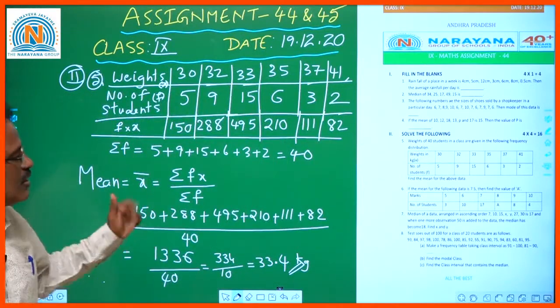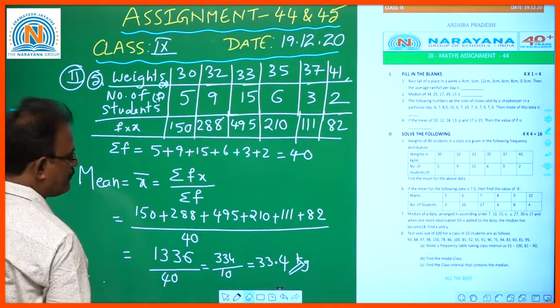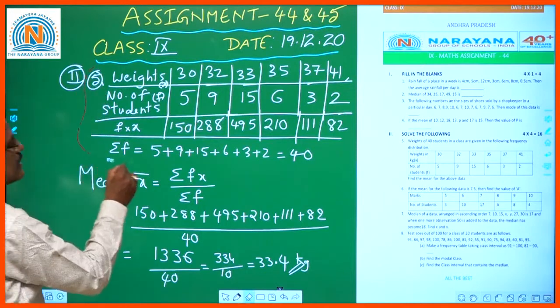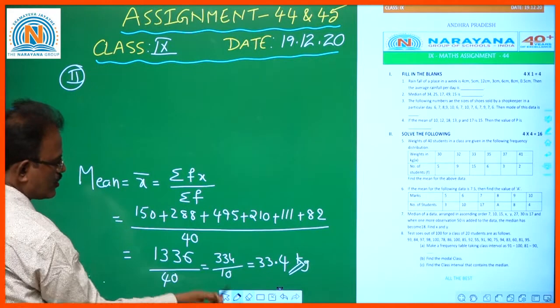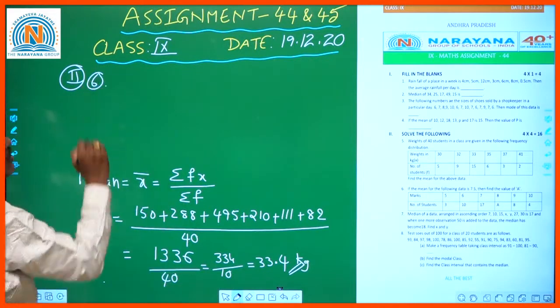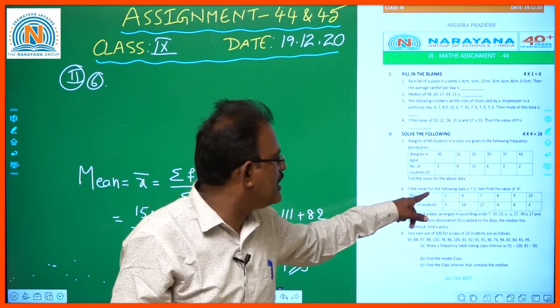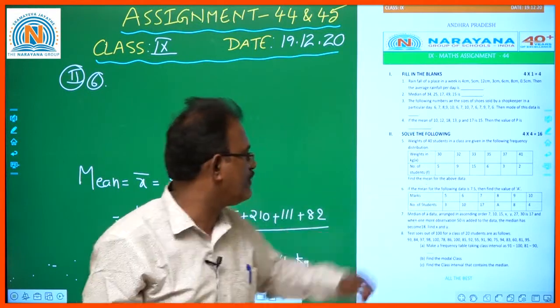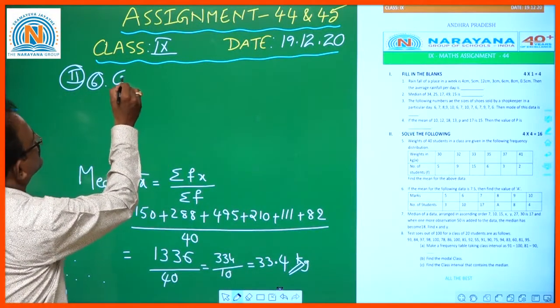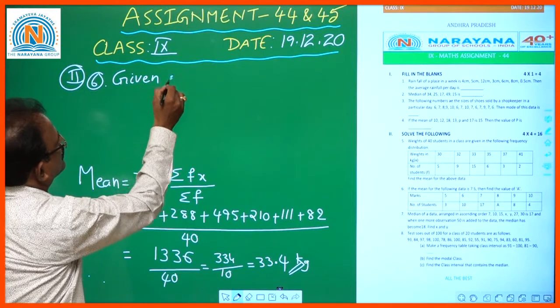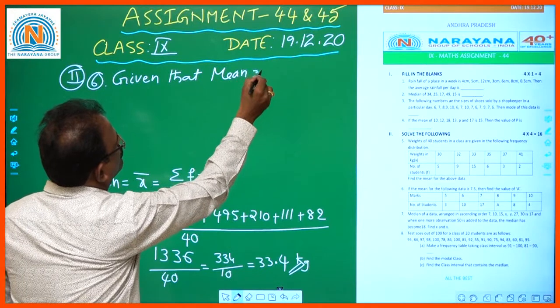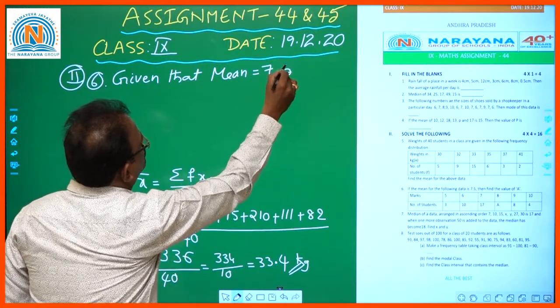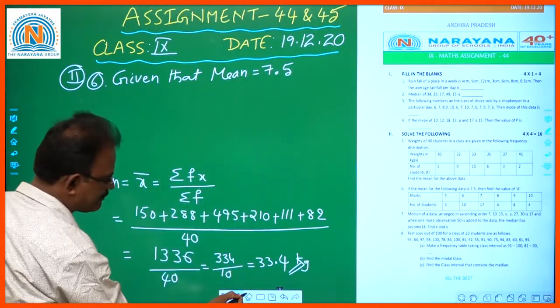Okay children, so now our next question, question number 6. What did they give in question number 6, children? If the mean of the following data is 7.5, so given that mean is equal to 7.5.